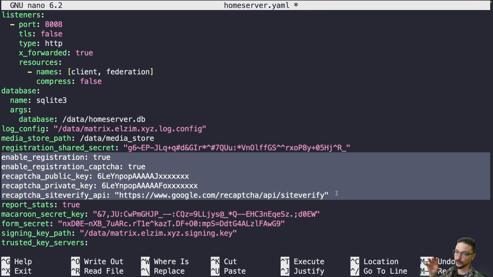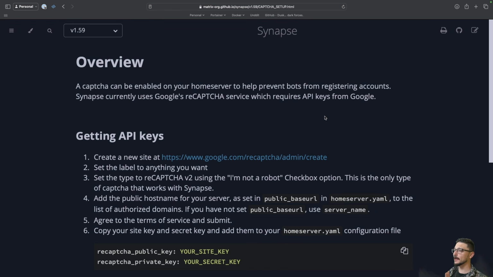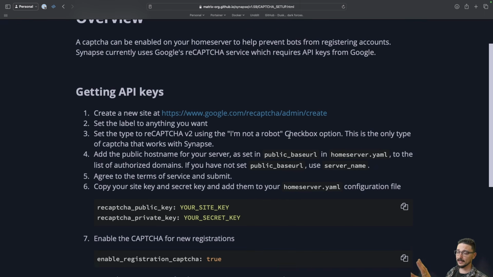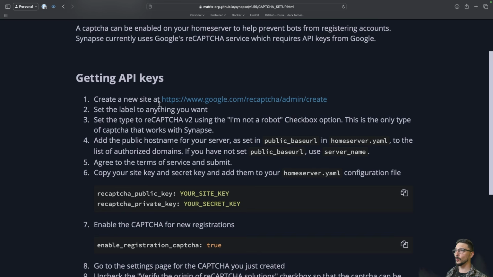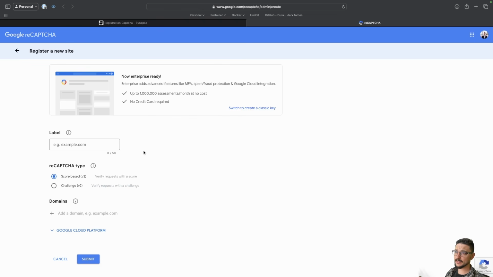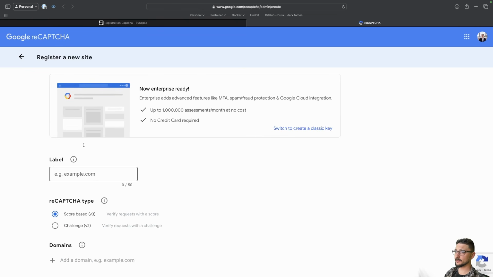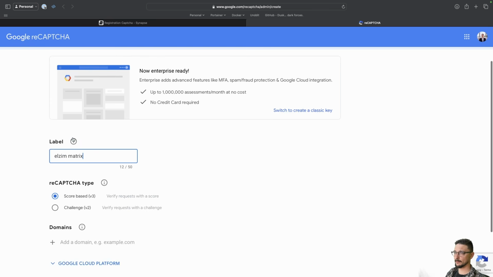Now, if you do want to create a Google captcha, all we need to do is go to the URL to create this. In Matrix's official documentation, there is a link, which will be in the description. All you need to do is create a new site and go to the google.com reCAPTCHA admin create page, which is here, and you just need to fill in a few things. Let me make this bigger for you. So add a label, so I'm just going to call this Alzim Matrix, because that's the name of my server that Matrix is running on.